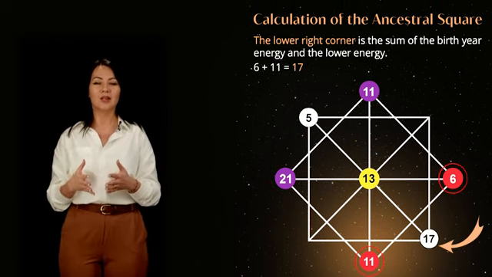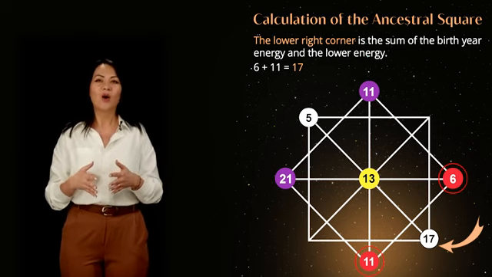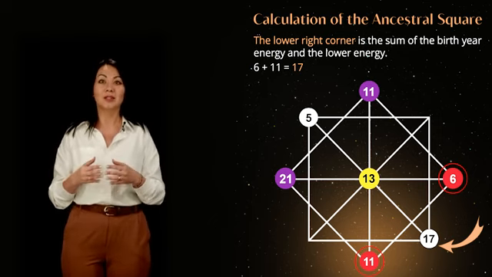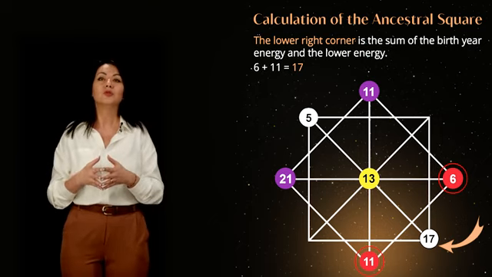Let's calculate the energy of the bottom right corner of the ancestral square. We add the year of birth to the bottom point of the diagonal square. In our case, 6 plus 11, resulting in 17th energy.